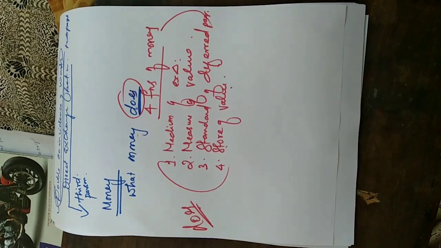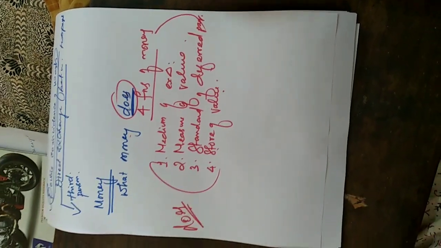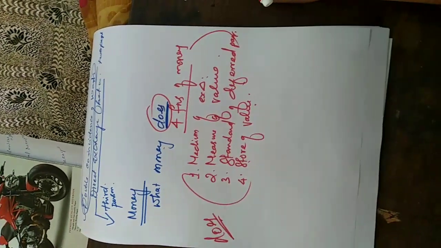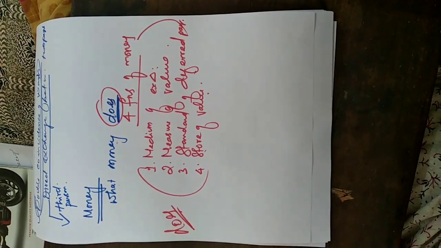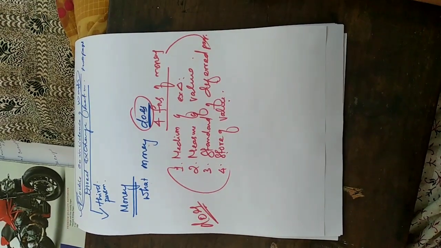What is measure of value? Money is the standard unit, or the measuring rod, to value the real value of the commodity. So what is called a measure of value? Money is the only standard unit to measure the real value of any kind of good.